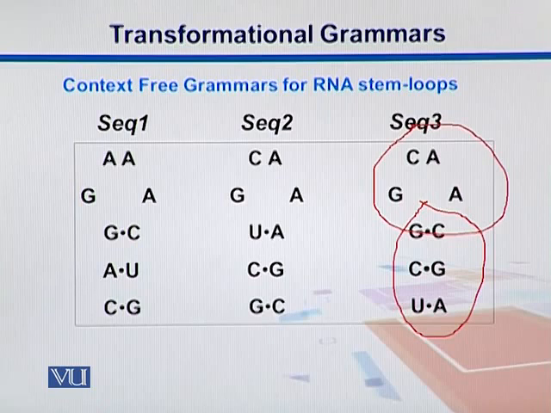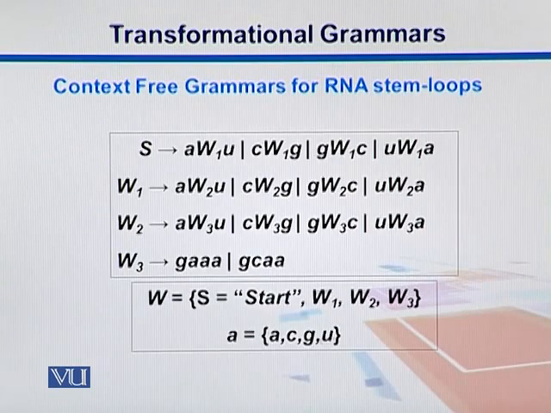How can we produce these stem and loops? By using context-free grammars. Here are our production rules. We can have S breaking into A W1 U. It can be C W1 G, G W1 C, U W1 A. And then W1 can break up into W2 with the same combinations. W1 can go to W2.